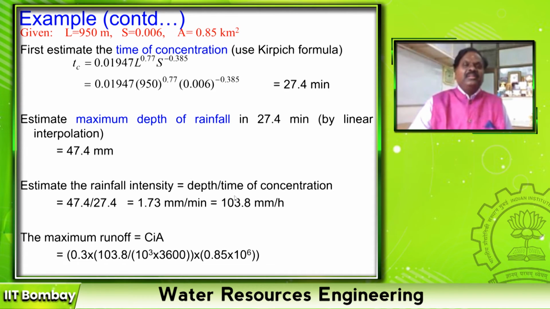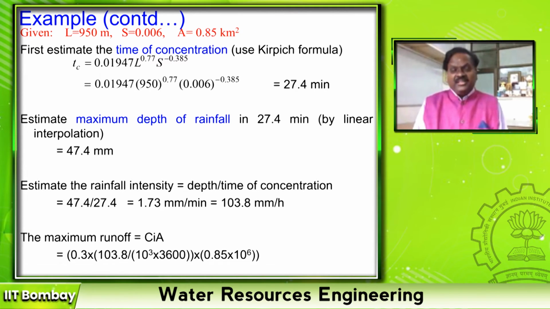Now I know the rainfall intensity, multiply it with the runoff coefficient, 0.3 into 103.8. This is mm per hour. I am converting this into meter per second. Then 0.85 kilometer square, convert that also into meter square, into 10 power 6. So my maximum runoff for this small area is 7.35 meter cube per second for a return period of 25 years. Okay, this is how we estimate the hydrologic discharge for a given return period.